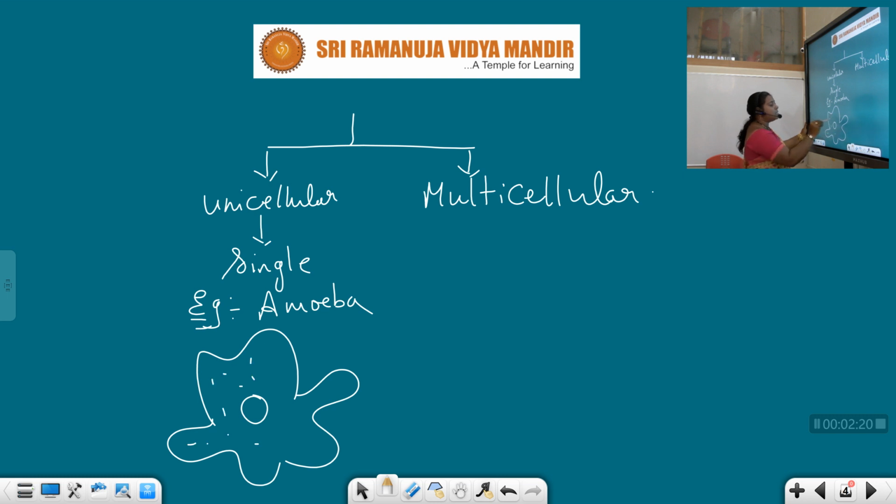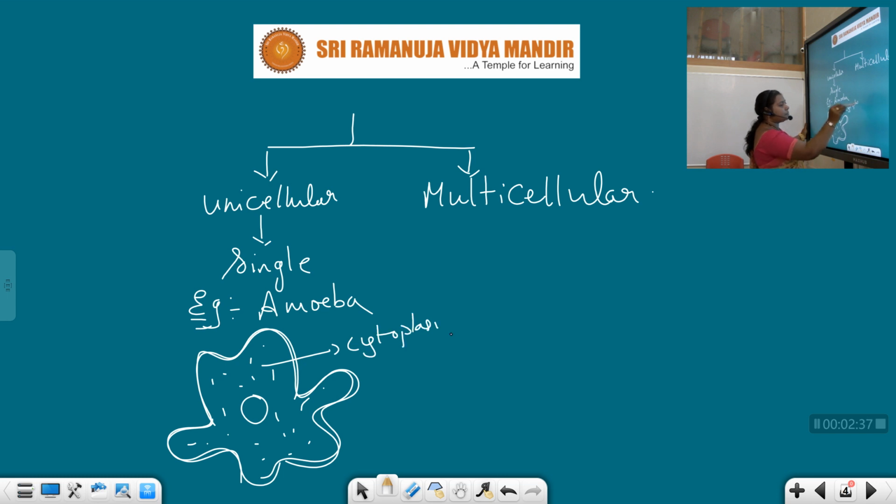It is surrounded by a membrane called the plasma membrane, and it is filled with a fluid-like substance called cytoplasm. At the center it has the nucleus. Amoeba is a unicellular cell. All the metabolic reactions and main basic functions such as nutrition, circulation and digestion are carried out by this single cell.